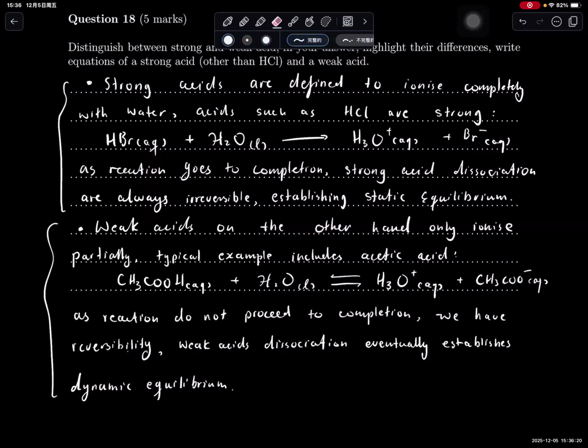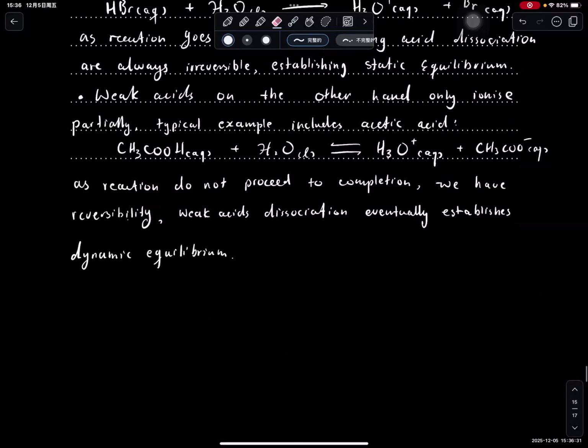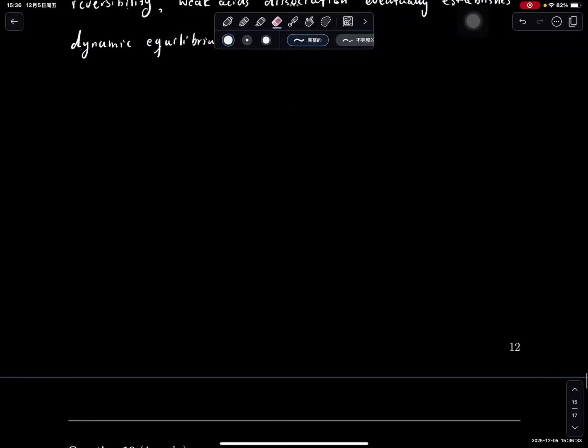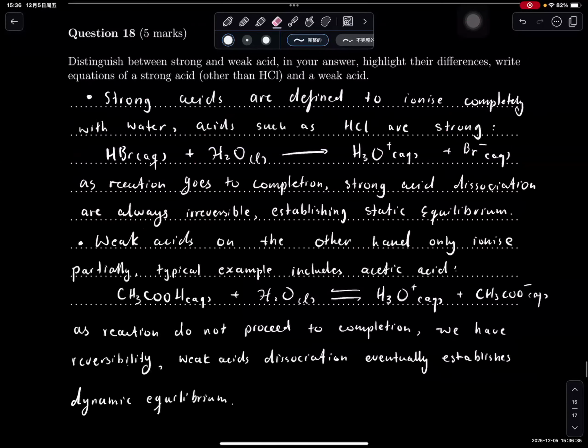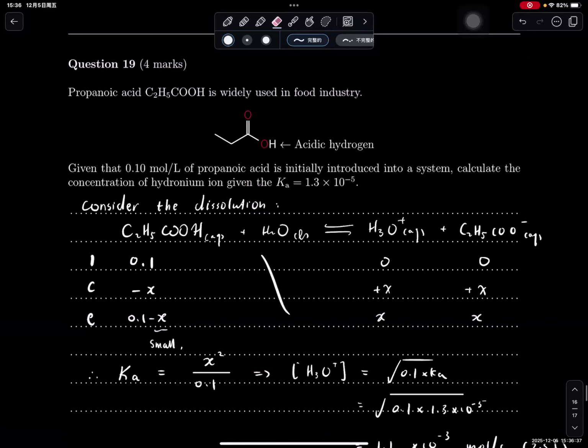So try not to write a big paragraph. Stick with multiple dot points. Sometimes it really helps. So it's pretty easy. The question is like you need to answer a lot, but it's not hard.